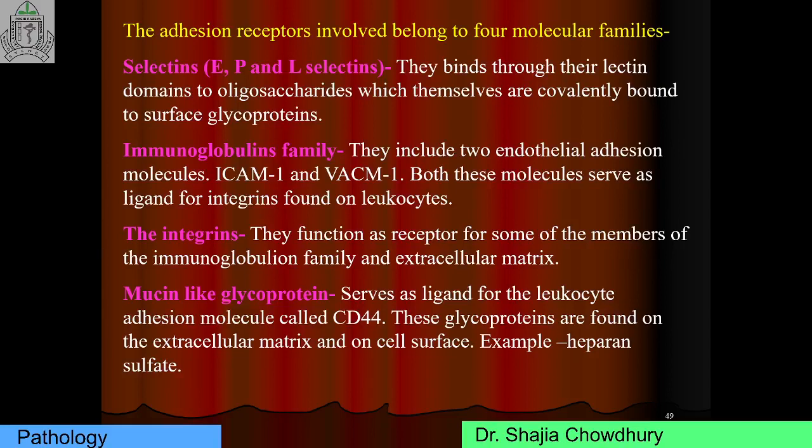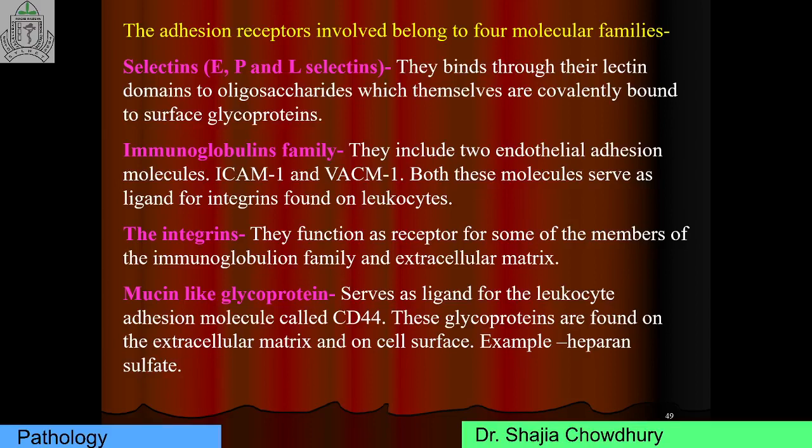The second important adhesion receptor is the immunoglobulin family. This consists of two types: intercellular adhesion molecule and vascular cell adhesion molecule. Both of these molecules serve as ligands for integrins that are found on leukocytes. And the third adhesion receptor is integrin. They act as ligands for the immunoglobulin family and extracellular matrix.